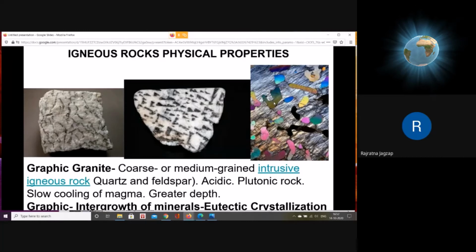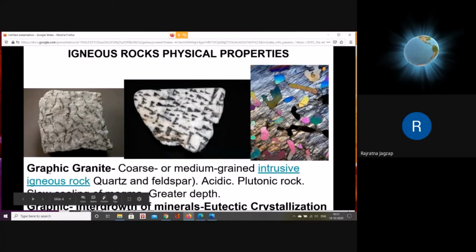formed due to eutectic crystallization. If you look at the last line of the slide, graphic intergrowth is nothing but eutectic crystallization. Eutectic crystallization we have studied in theory. Eutectic is nothing but simultaneous crystallization.